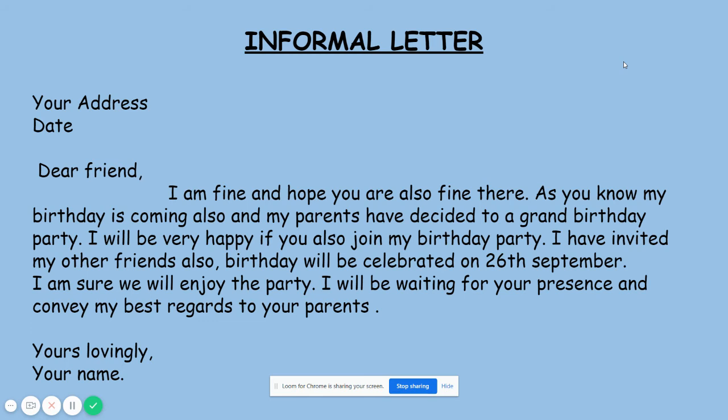As you know, my birthday is coming, and my parents have decided to have a grand party. I will be very happy if you also join my birthday party. I have invited my other friends also. Birthday will be celebrated on 26th September. I am sure we will enjoy the party. I will be waiting for your presence and convey my best regards to your parents.